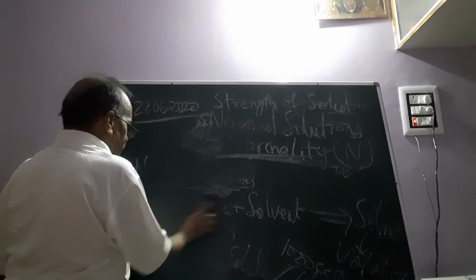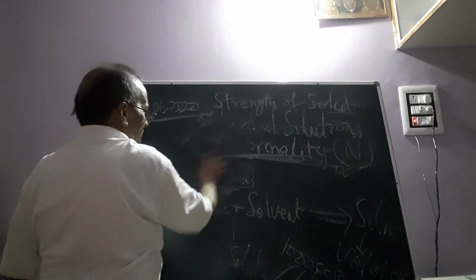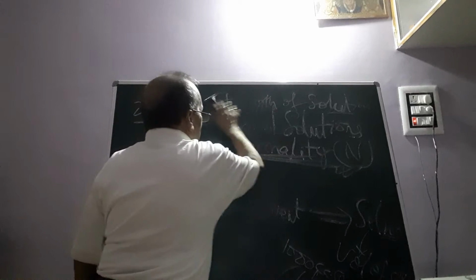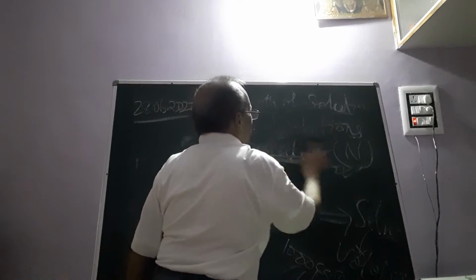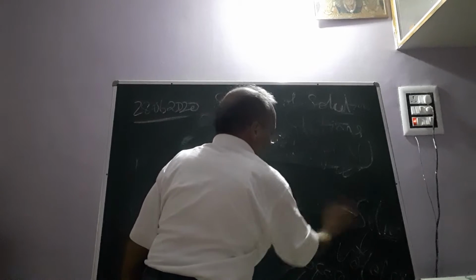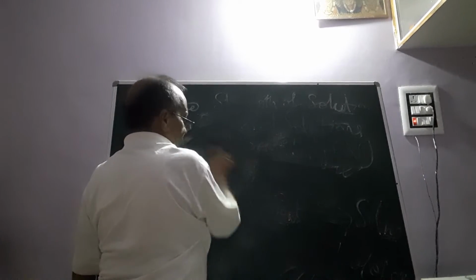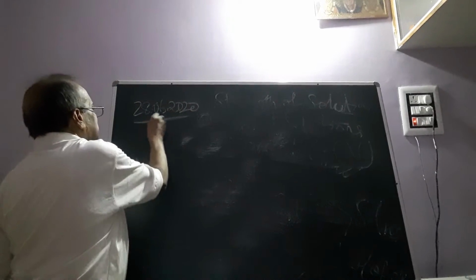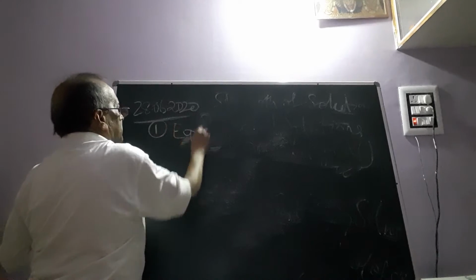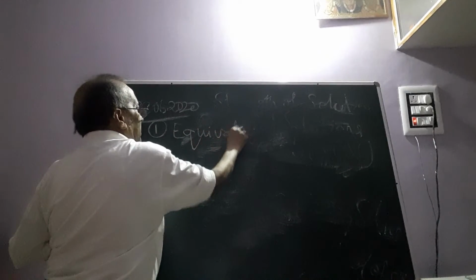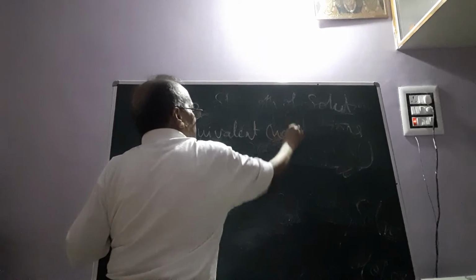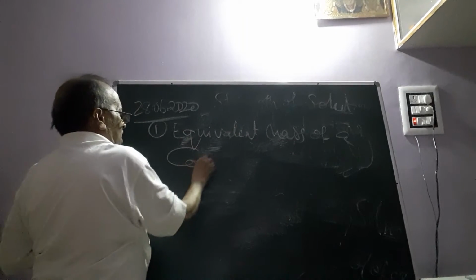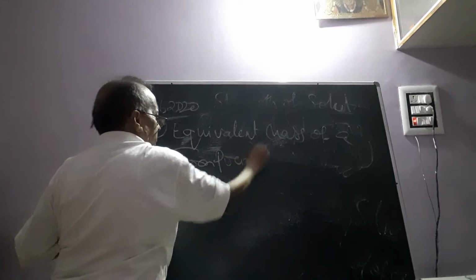I want to explain how to determine the equivalent mass of the different types of solutes. Say, for example, first case: equivalent mass of a compound.